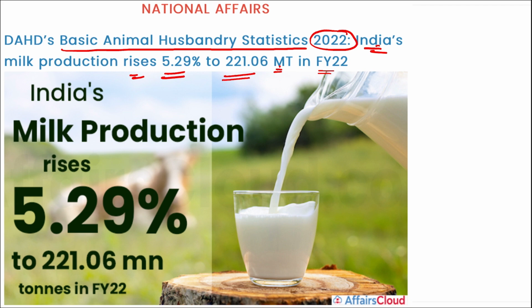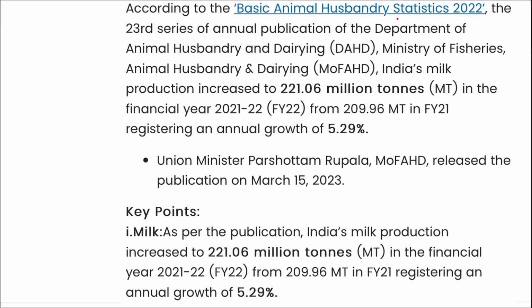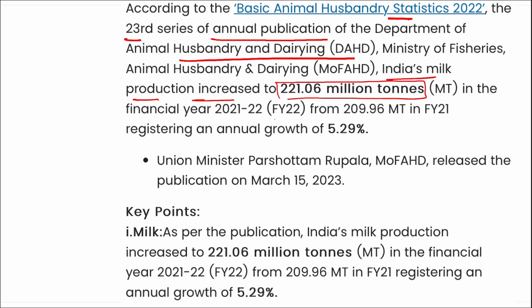So in this report that was released, that is Basic Animal Husbandry Statistics, the 23rd series of the annual publication of the Department of Animal Husbandry and Dairying, India's milk production increased to 221.06 million tons in the financial year 2022 from 209.96 million tons in fiscal year 21, and this shows a growth of 5.29%. So a question can be asked that from fiscal year 21 to fiscal year 22, what was the growth in the milk production in India? A rise of 5.29% was the answer.